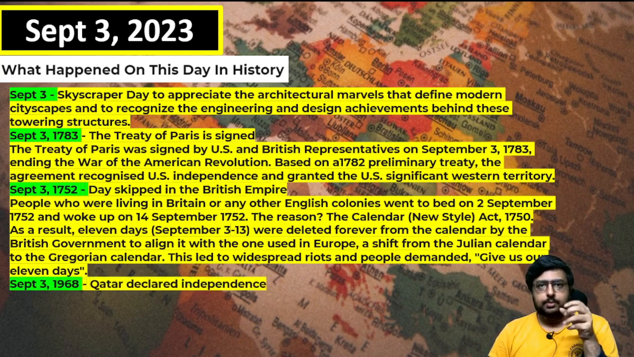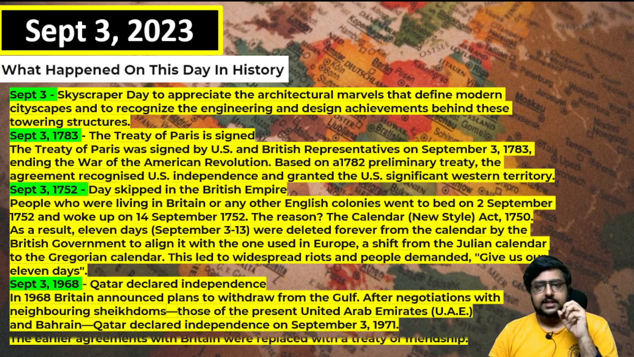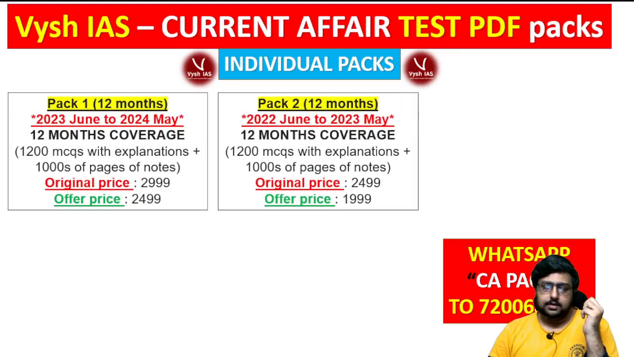Now, today is the Independence Day of Qatar. Qatar was also colonized by Britain, and in 1968, on September 3, they announced independence, and in 1971 they got the official independence from Britain. Gulf countries. So these are the basic things which happened on September 3, and now they have a good relationship and are doing trade. But there was a colonial history also.